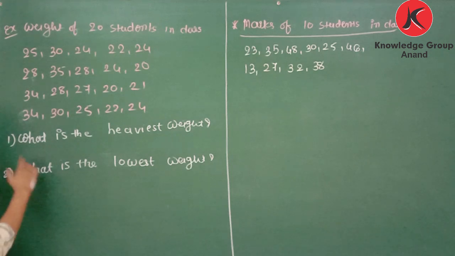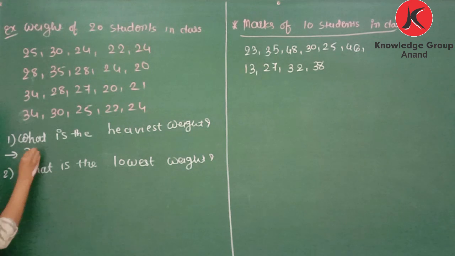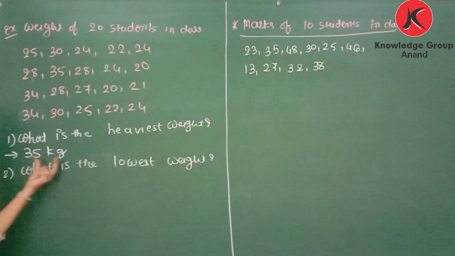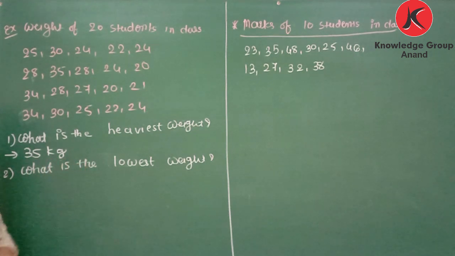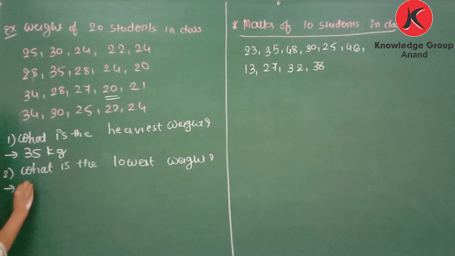So if the question is what is the heaviest weight, for that we need to compare the data. Which is the heaviest weight in the given data? You can see 35, that is the heaviest weight of the students. So you can write 35 kg, because weight is measured in kg. What is the lowest weight? You can say 20, that is the lowest. So for this you can answer 20 kg is the lowest weight.